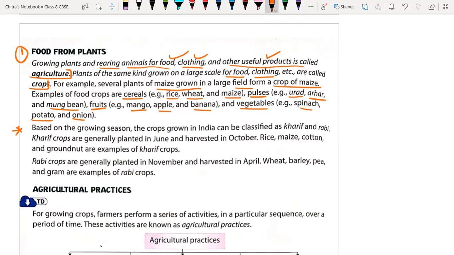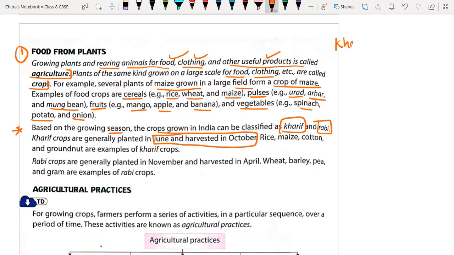Okay. So based on the growing season, the crops grown in India can be classified into two categories. One is called Kharif and one is called Rabi. Kharif crops are generally planted in June and harvested in October. So just remember that time, June to October. June to October is the Kharif crop.